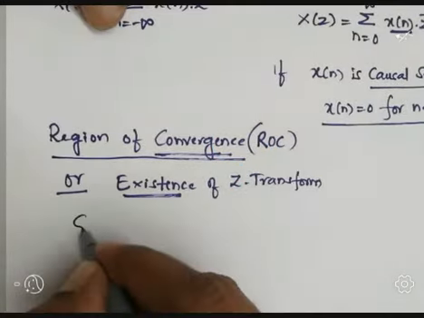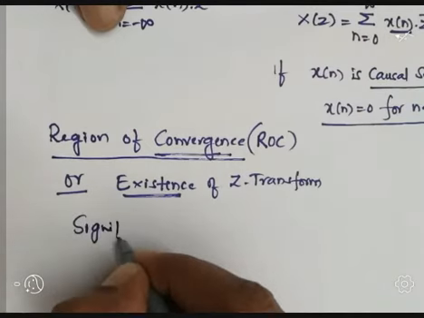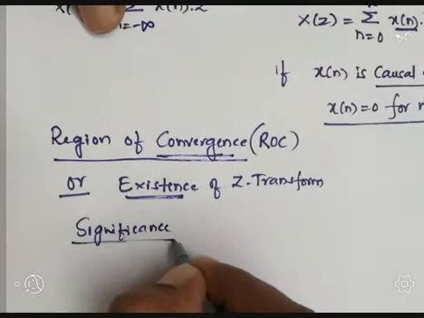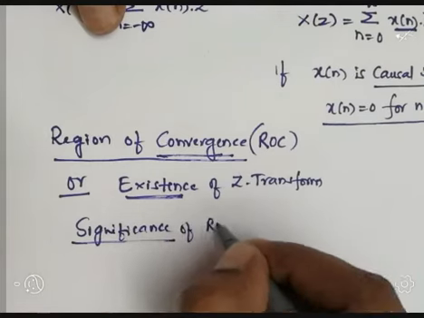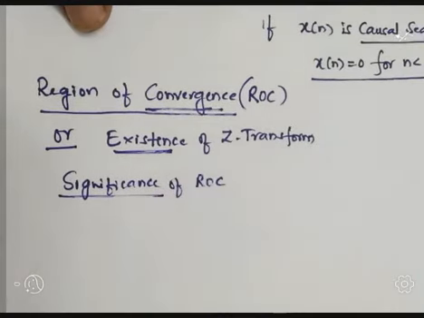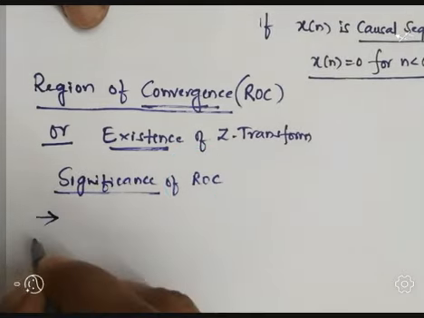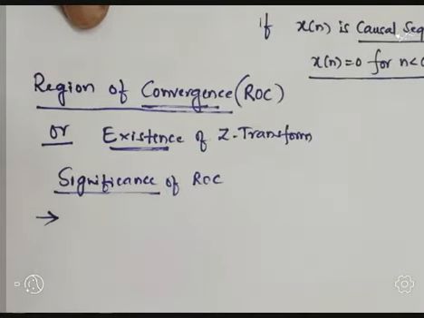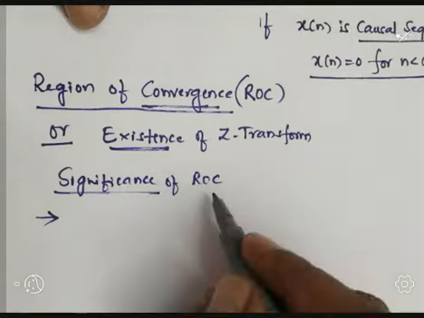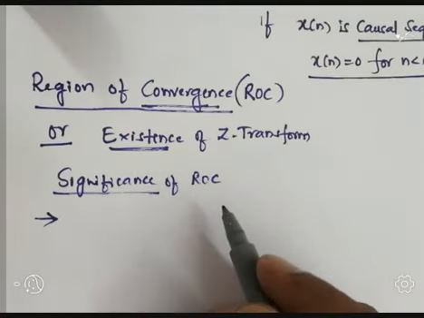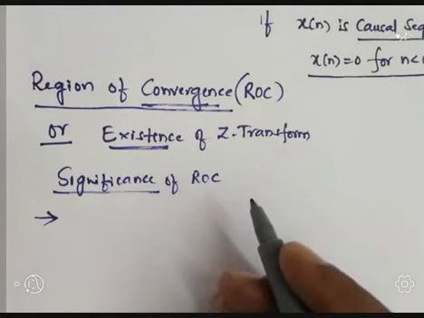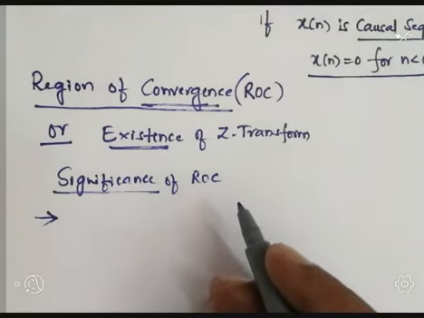So what is the significance of this ROC? Why do we have to study ROC? Because we have to study ROC for the following reasons. ROC gives an idea about the values of z for which the Z transform can be calculated. If you know the ROC, then only we can calculate the Z transform.